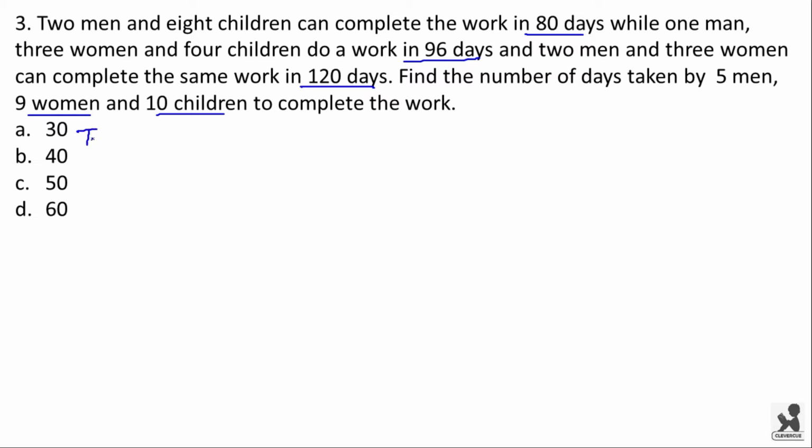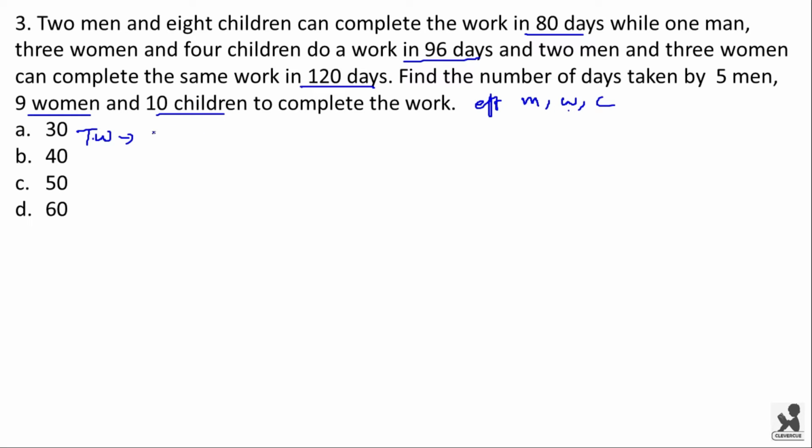Now here, let the efficiency of a man be m, of a woman be w and of a child be c. That is, efficiency of one child is c, efficiency of one woman is w, and similarly efficiency of one man is m.